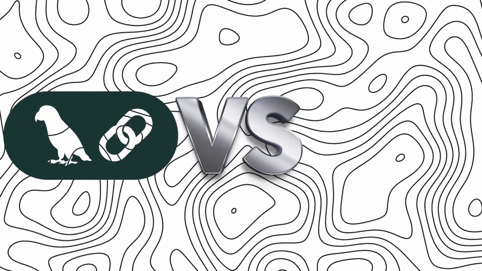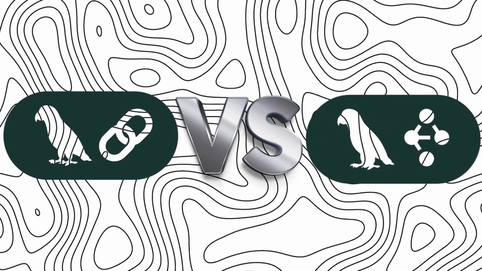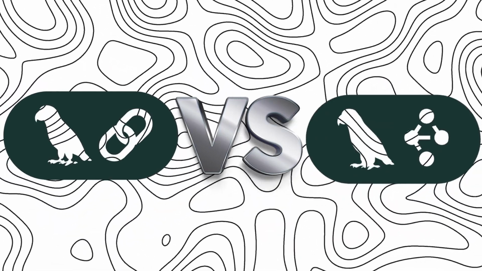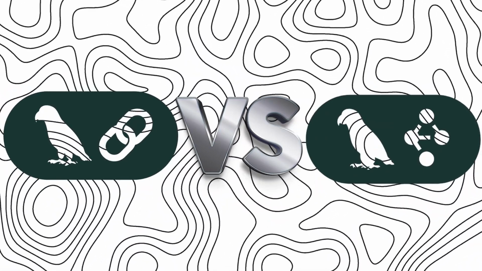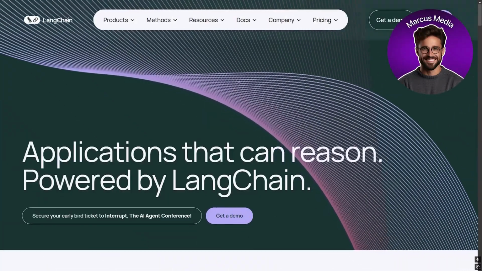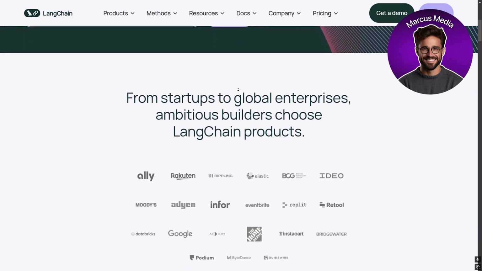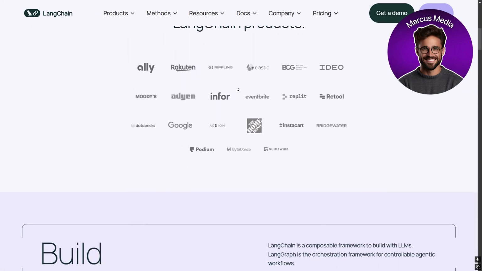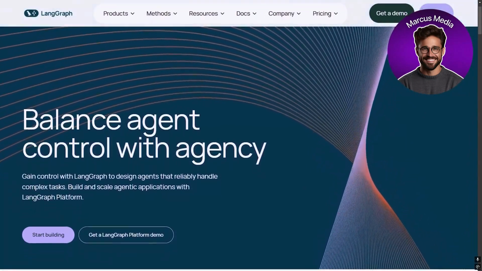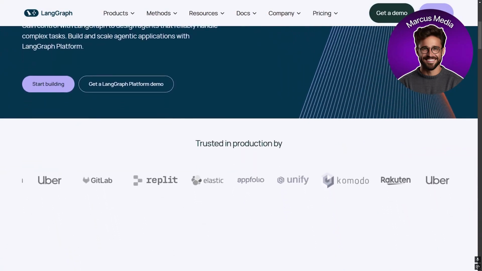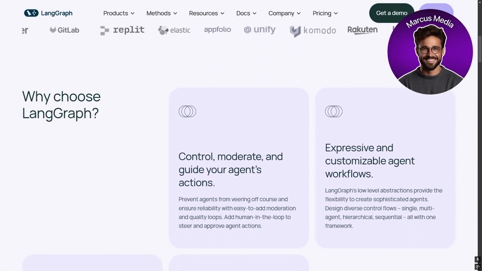Hello everyone, in this video we'll compare LangChain versus LangGraph. Both are powerhouse frameworks for building AI-driven applications, but which one should you choose? LangChain has been a go-to for developers since its inception, offering modular components for building complex workflows. But LangGraph, the newer contender, is gaining traction with its focus on graph-based reasoning and scalability.